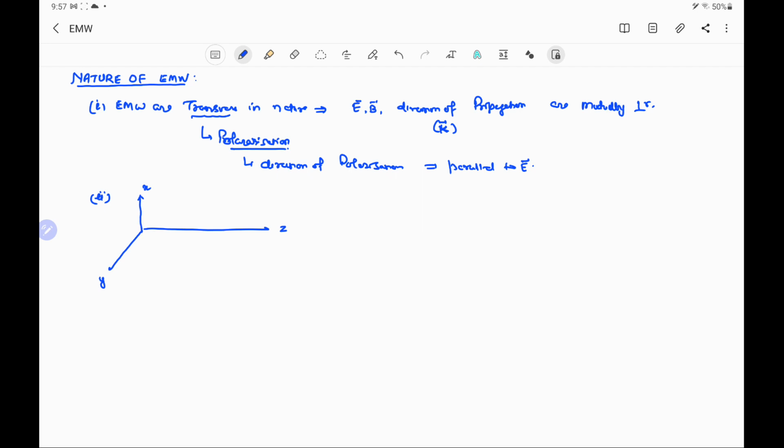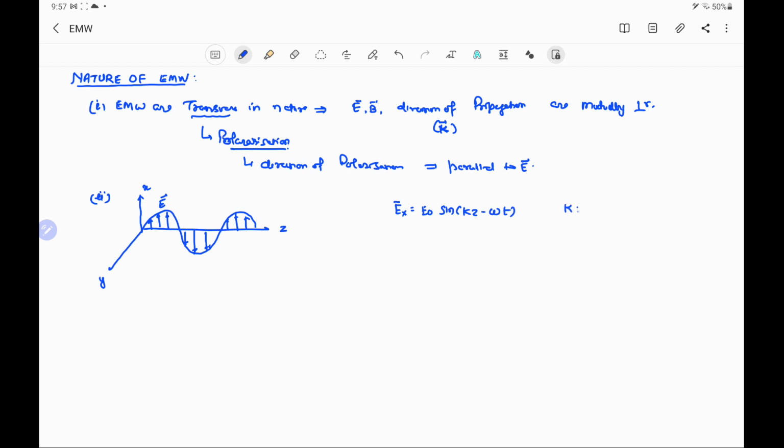Now the electric field is mentioned in this way, and electric field vectors are shown in the diagram. These are the electric field. This electric field mathematically can be written as Ex equal to E naught, the maximum value of the electric field, sine kz minus omega t.